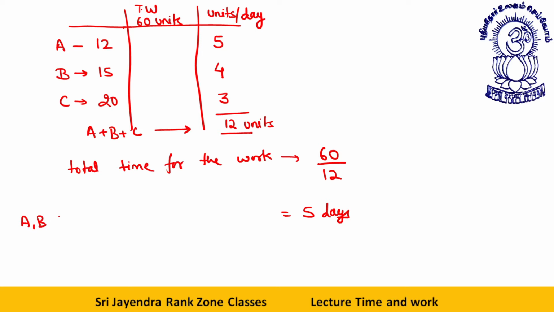A, B, C together will finish the work in 5 days.